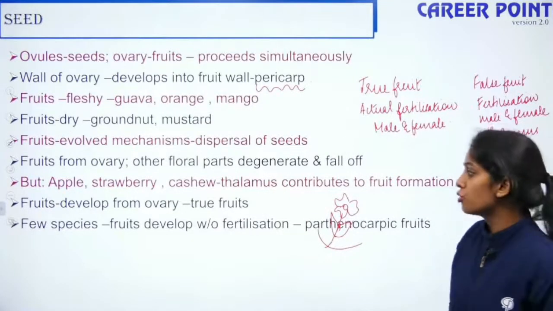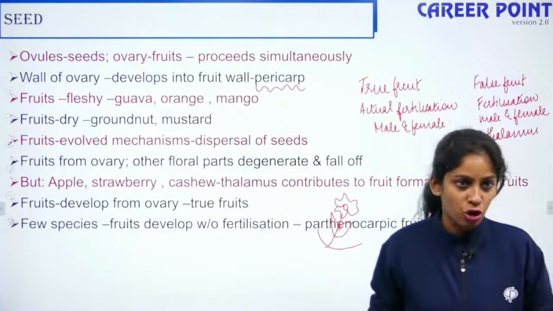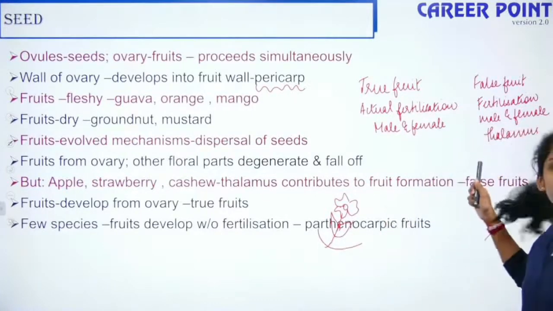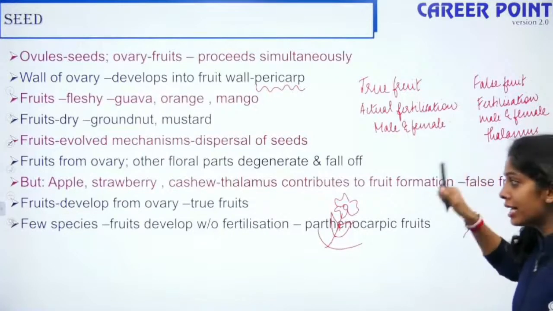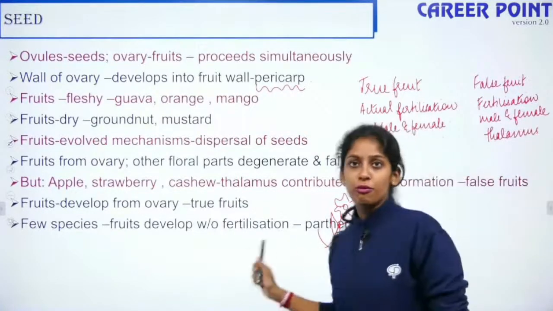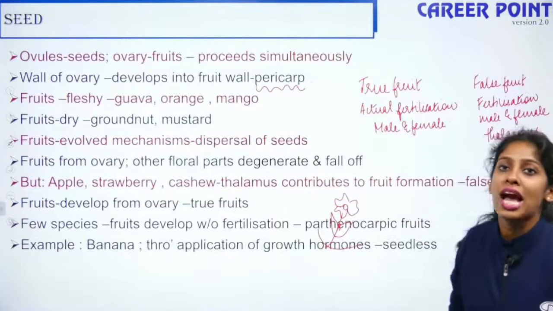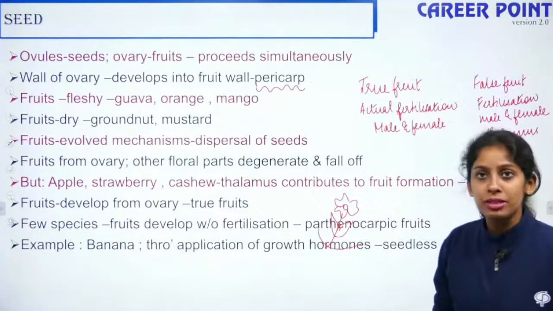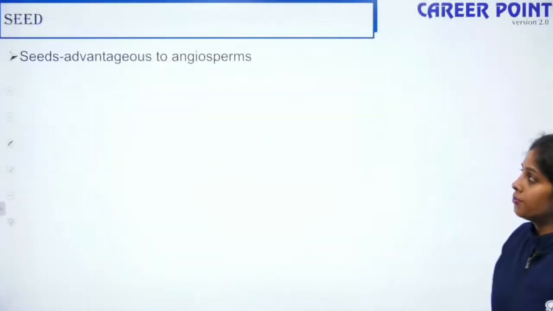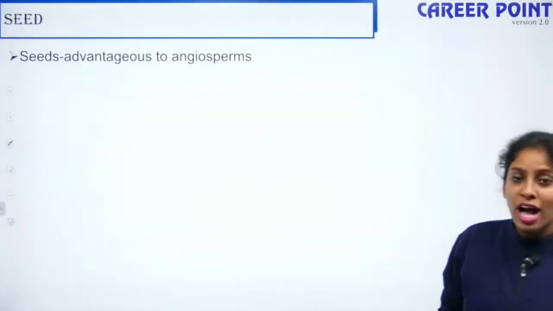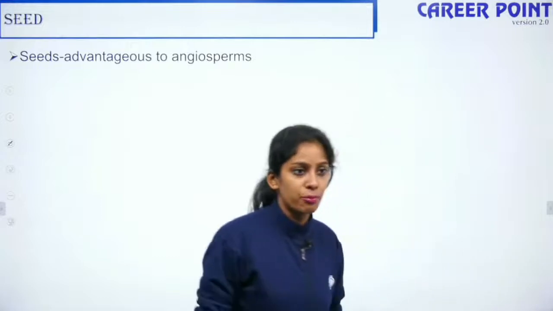A few fruits do not have fertilization at all. In false fruit, fertilization happens, but the thalamus contributes. But in the case of parthenocarpic fruits, there is no fertilization at all. For example, banana, where through the application of hormones, they give you more bananas. Seeds are advantageous to angiosperms because seeds are the end product, right?